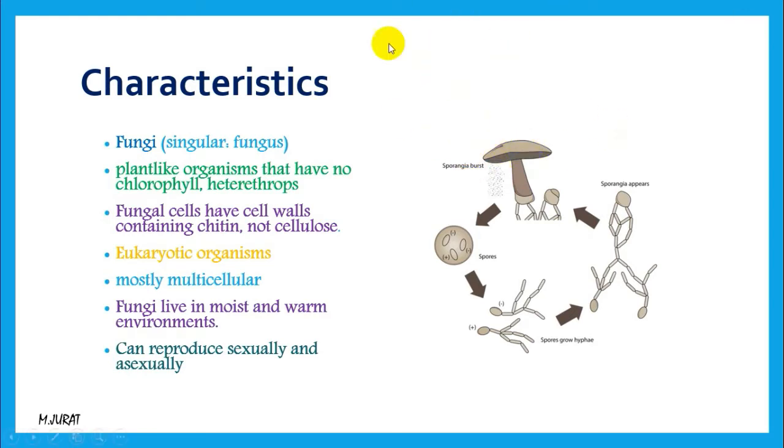It means they can produce spores, those circular structures, by dispersing or sending the spores to different places. They can reproduce, they can make exact copies of themselves everywhere that they want. And in both sexual and asexual reproduction, they are reproducing with the help of those spores.